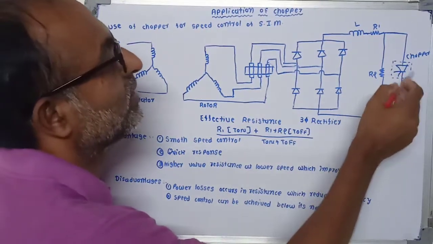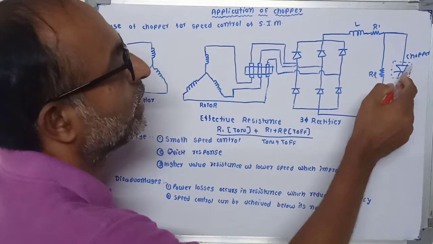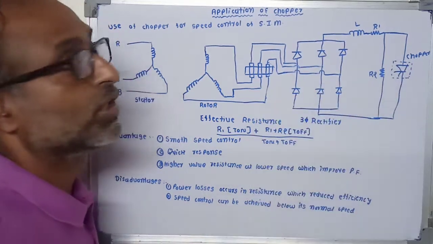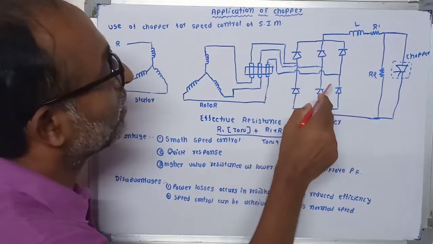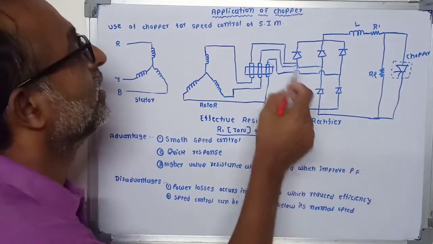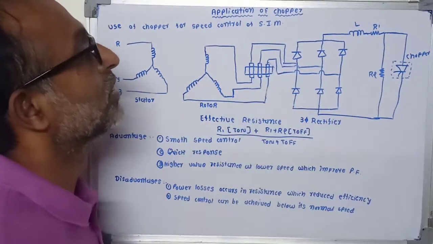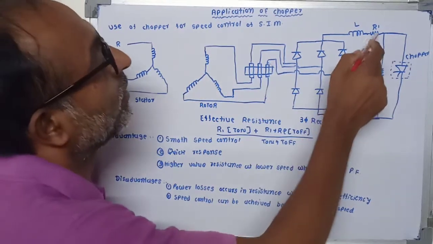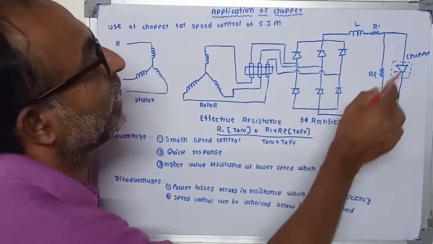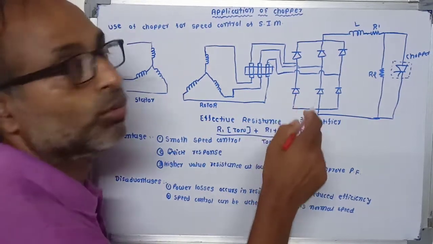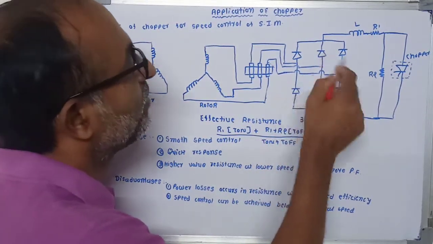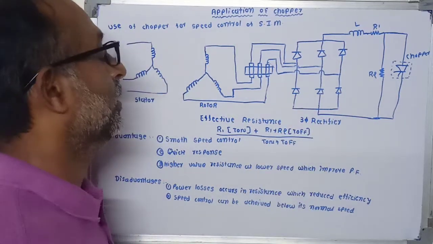So you can say that here an SCR is used as a chopper. A three-phase uncontrolled rectifier is connected to the slip ring of the induction motor, and the resistance R1 and R2 and SCR are connected to the output of this three-phase uncontrolled rectifier.